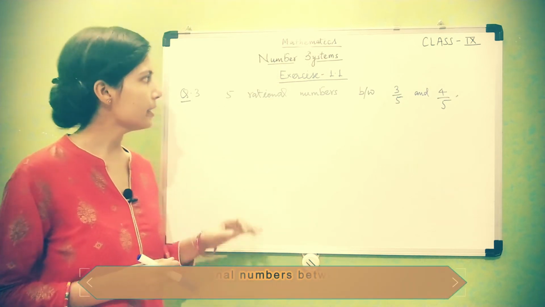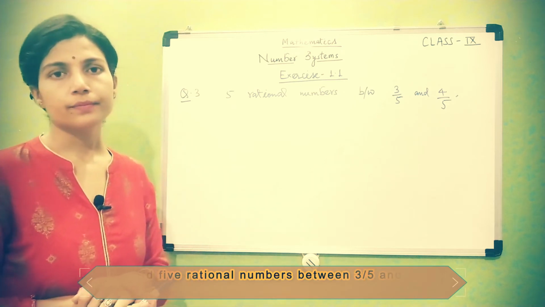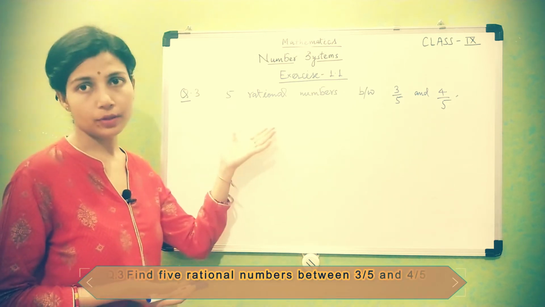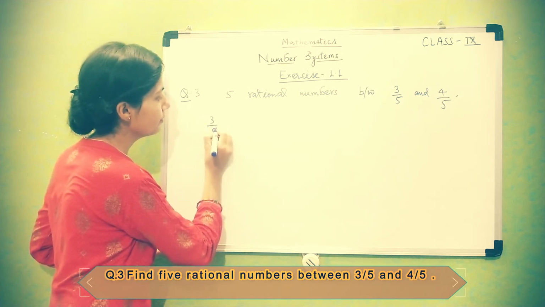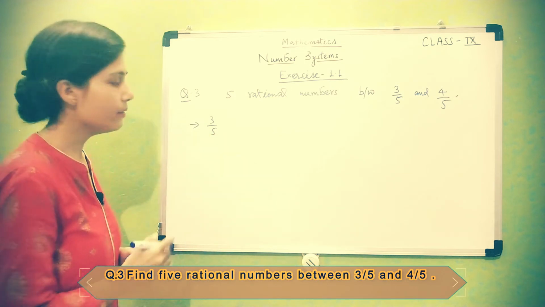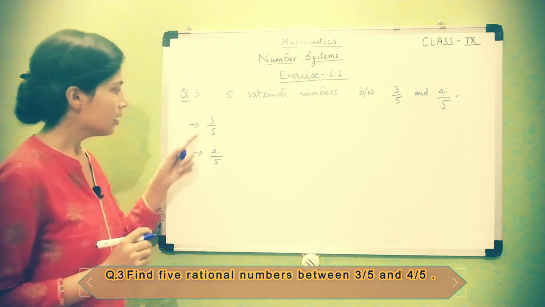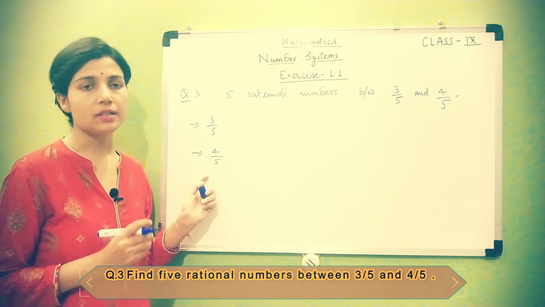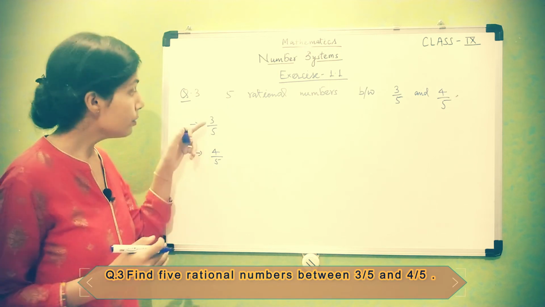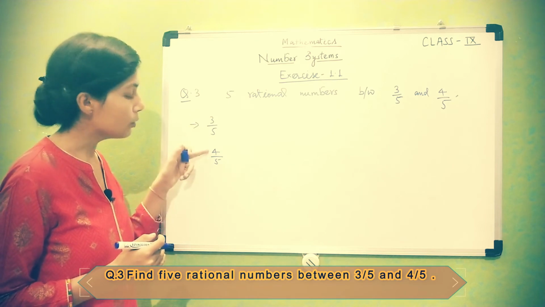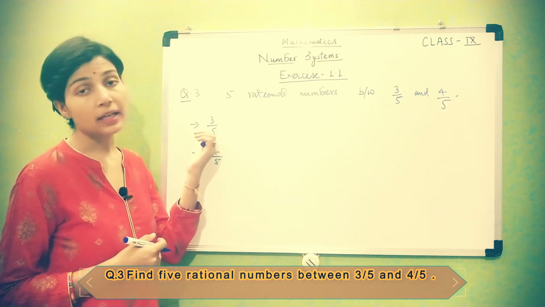So student, next question is, find out 5 rational numbers between 3 by 5 and 4 by 5. Okay, this type of question you have done previously also. So what to do? One rational number is 3 by 5 and next one is 4 by 5. As you are looking here, both have the same denominator, means these are like rational numbers. So now we have to move to the numerator part, that is 3 and 4, and between 3 and 4 there is no number. So we have to multiply with any number.